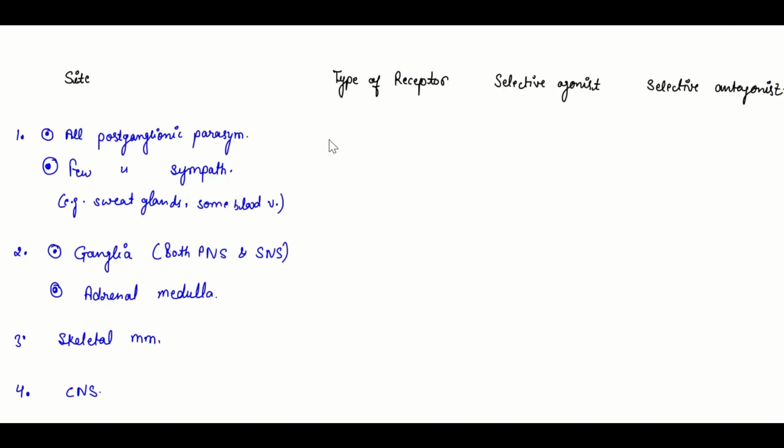So for all postganglionic parasympathetic and a few postganglionic sympathetic neurons, the type of receptor found is the muscarinic receptor. The selective agonist which acts on these receptors is muscarine. And the selective antagonist which will act here is atropine.